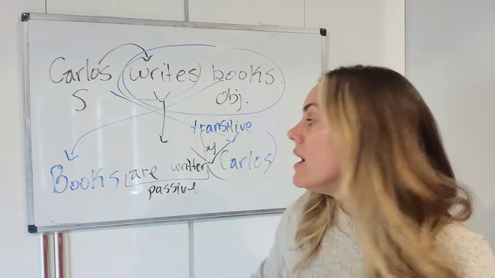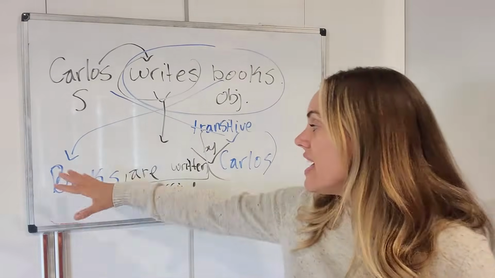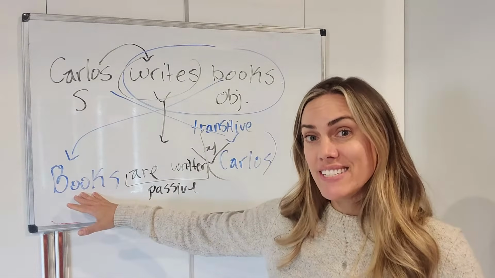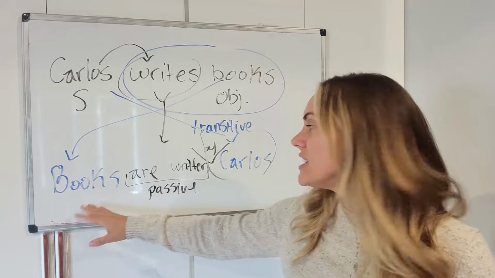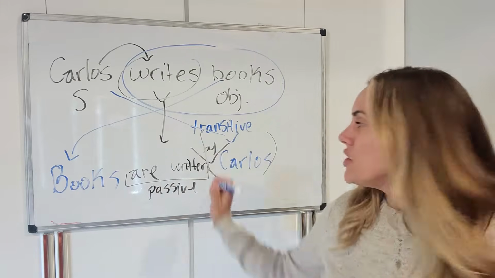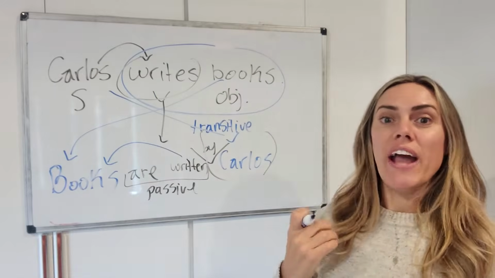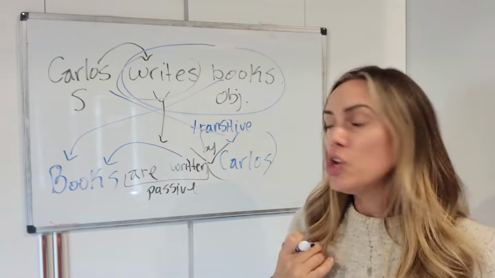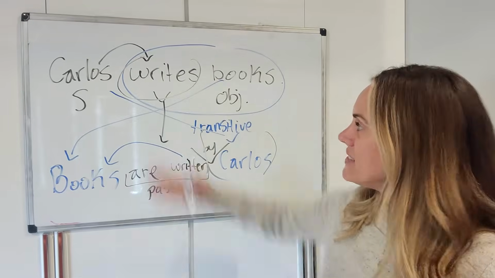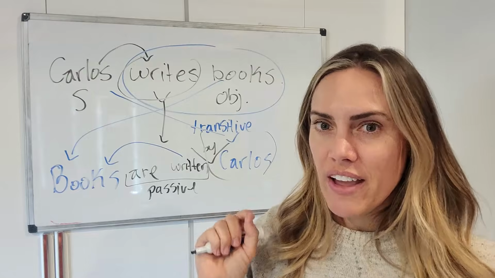That's up to you. But look, now this sentence is in the passive voice because the subject of this sentence, this is now the subject, is not doing the writing. It is receiving the writing. The writing is being done to it. Okay? See the difference? Now let's talk more about when we can do that.